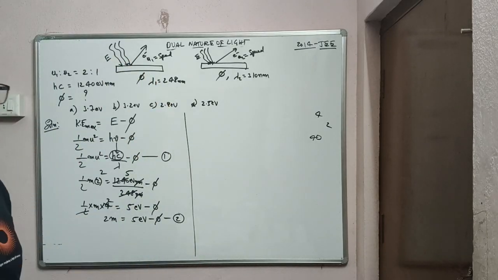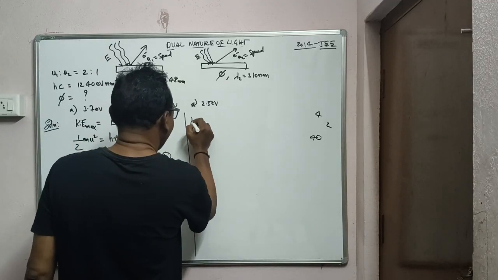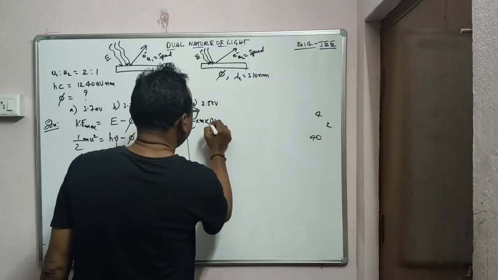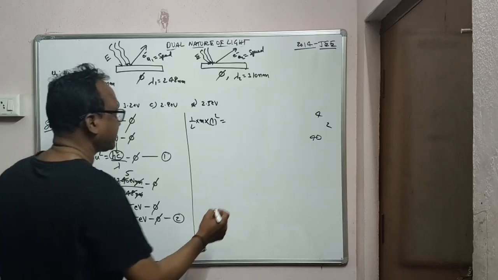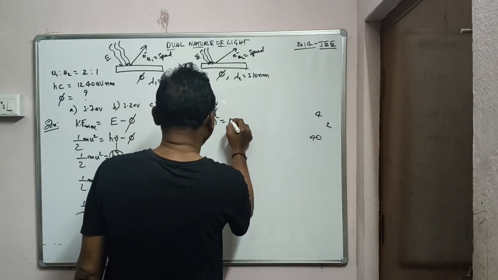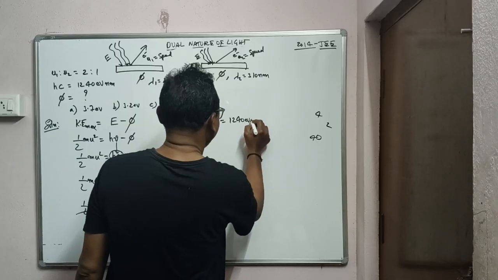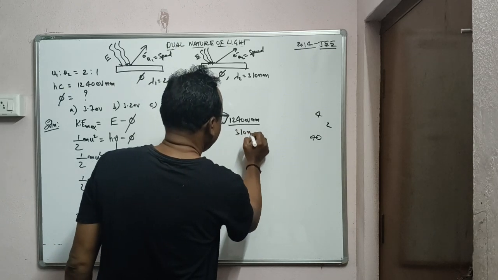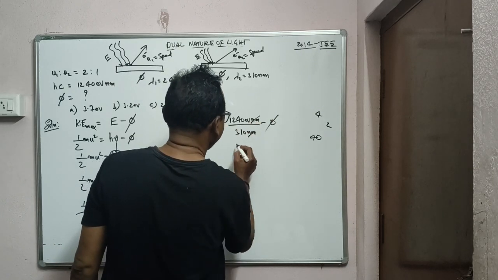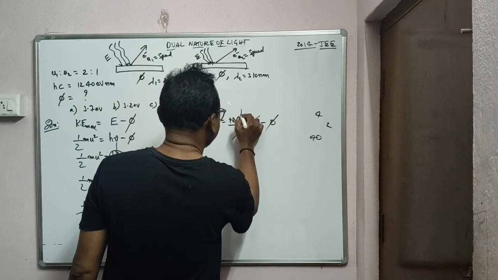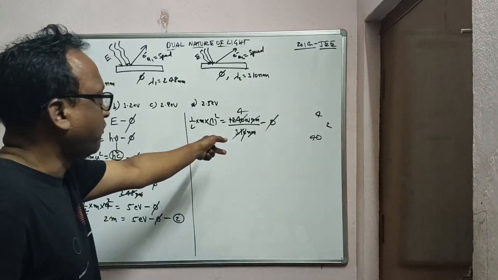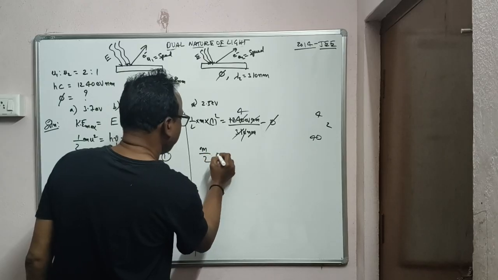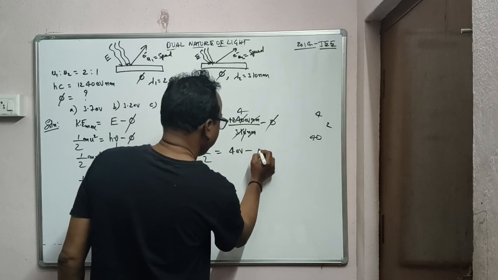The same thing applies for the second wavelength: half into m into u2 square, with u2 ratio 1, is equal to hc by lambda minus phi. The hc value is 1240 eV nanometers by lambda 2, 310 nanometers, minus phi. Here also 0s cancel, 31 1s are 31, 4s are 4, 4 3s are 12, so 4 times cancels. So with 1 square being 1, m/2 is equal to 4 electron volts minus phi.